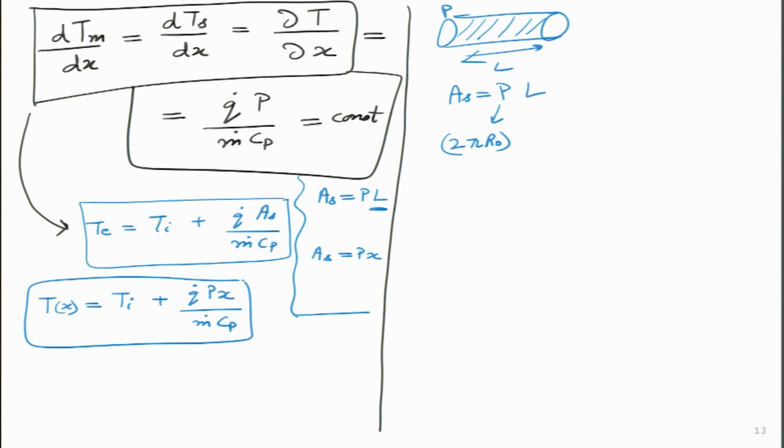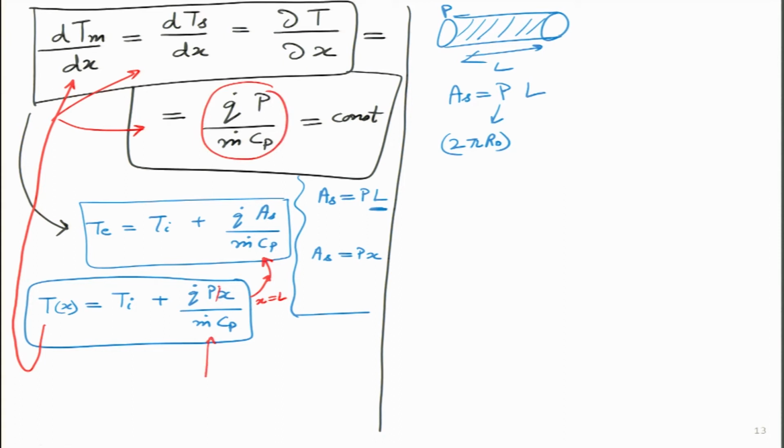And I will add over here, if I make x equal to L, then I get this top equation. Is this point clear? Now, once I differentiate over here with x, I will get first this, then this particular thing, and this term that I am getting, I think students can immediately realize this is something I already had over here. So, this is Q dot P divided by m dot Cp, and for all fixed quantities it is actually a constant.